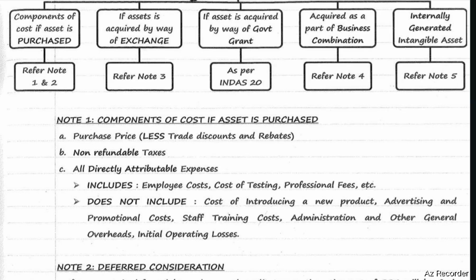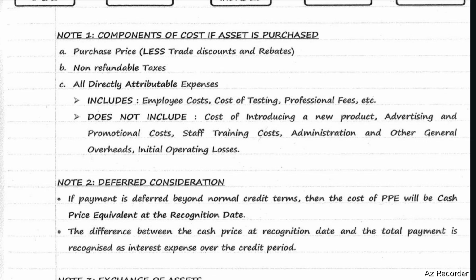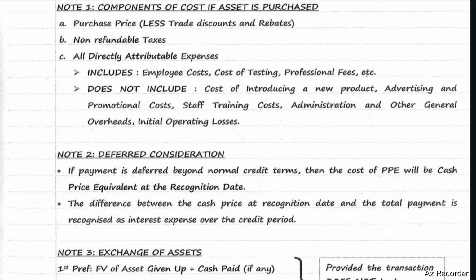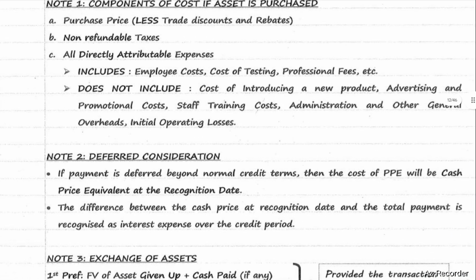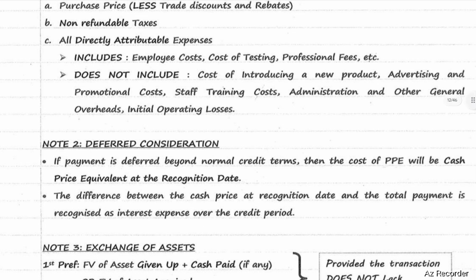But it does not include cost of introducing a new product, advertising and promotional cost, staff training cost, administration and other general overheads, initial operating losses. Next, in case of deferred consideration, if payment is deferred beyond normal credit terms, then the cost of intangibles will be the cash price equivalent at the recognition date. The difference between cash price at recognition date and the total payment is recognized as interest expense over the credit